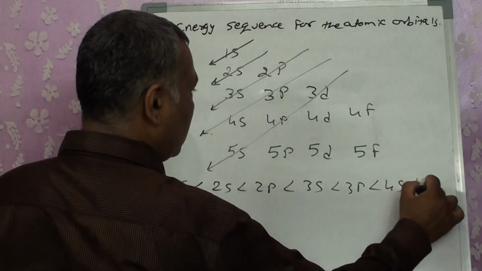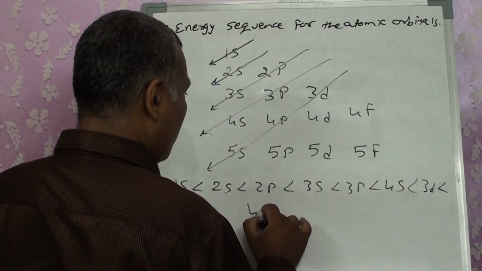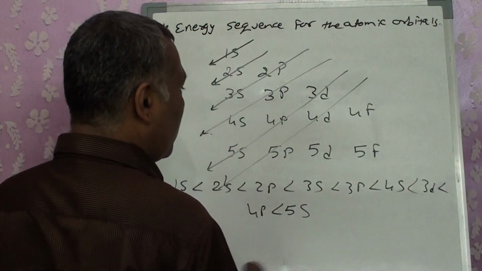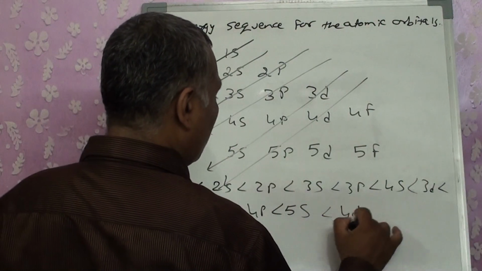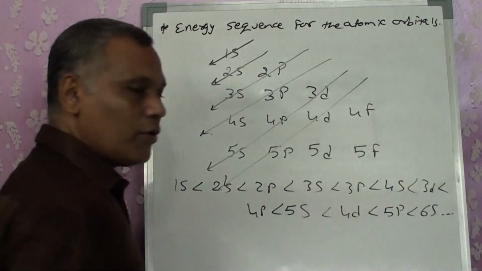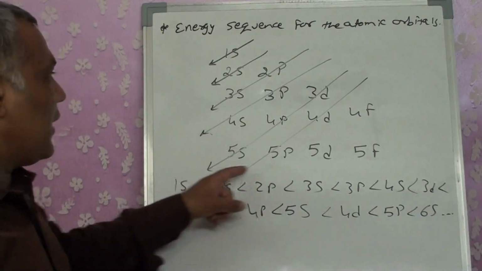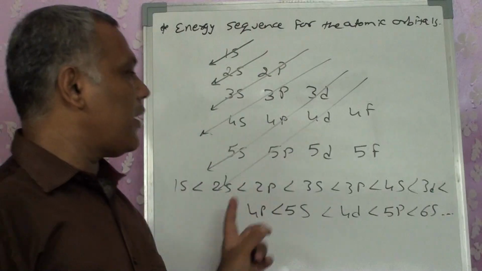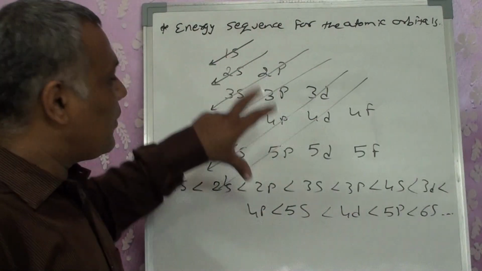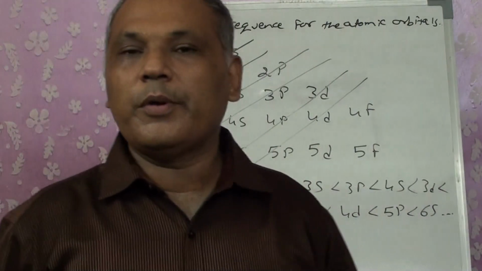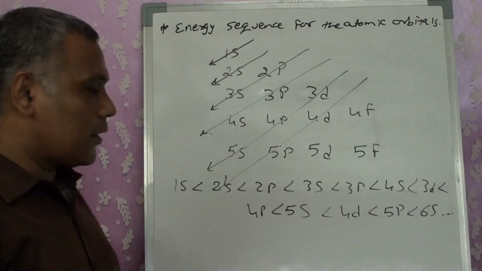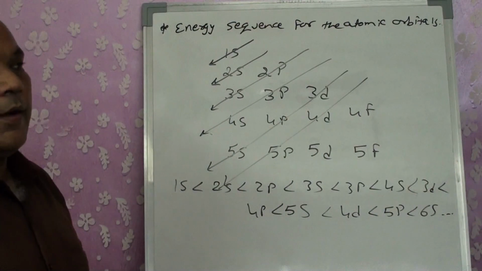Then 3d, 4p, 5s. Then 4d, 5p, 6s, and so on. Like that, once we write it, we can get the energy sequence very easily. So this is one simple formula to remember how to write the energy sequence of multi-electron atoms. Right? Okay.